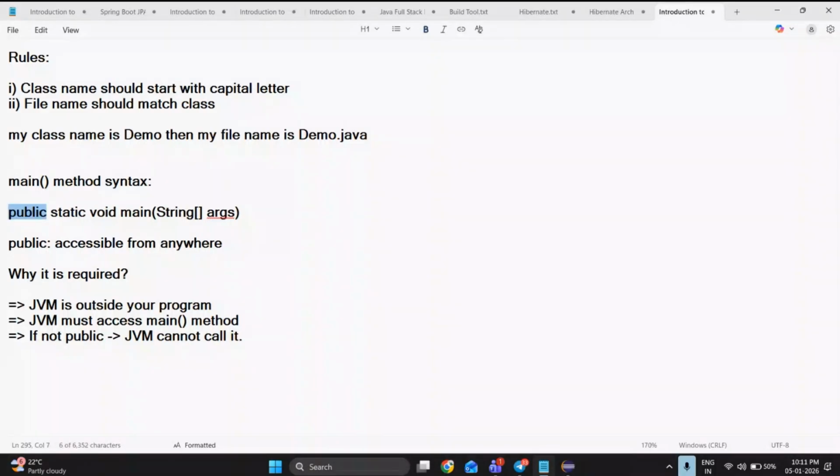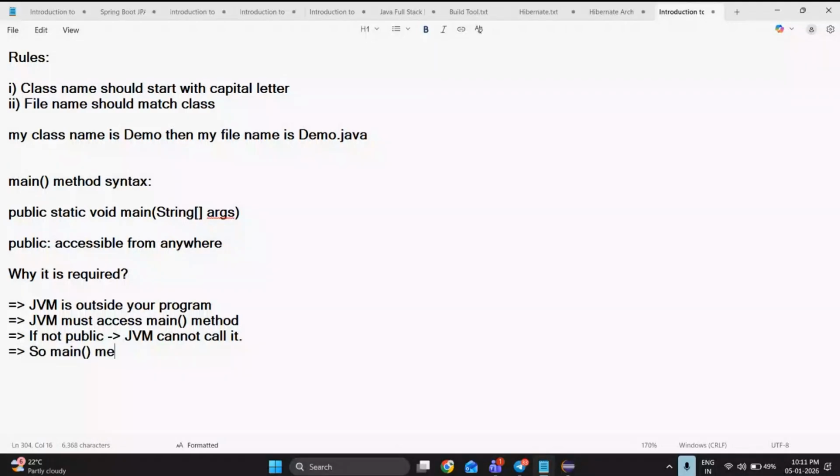Okay, fine. So the clear point I can tell you directly: the main method should be public. Main method should be public. Fine. Is it clear up to now? Okay, fine. So I clearly told you what public is. Then what is static?